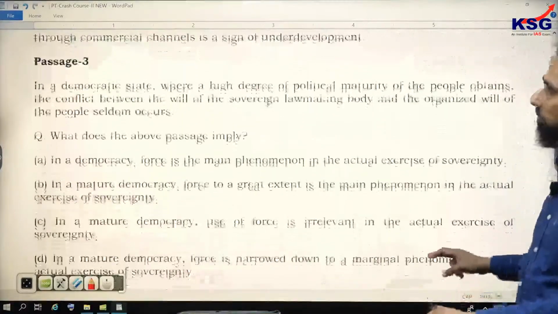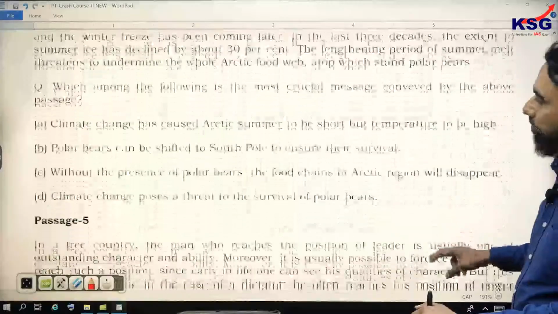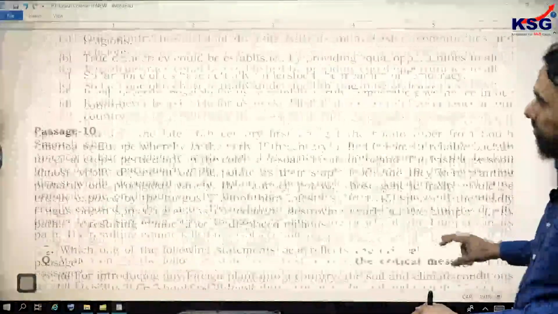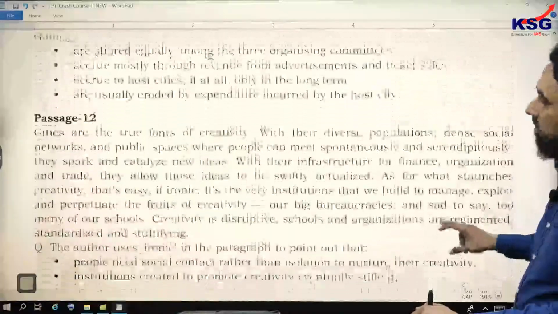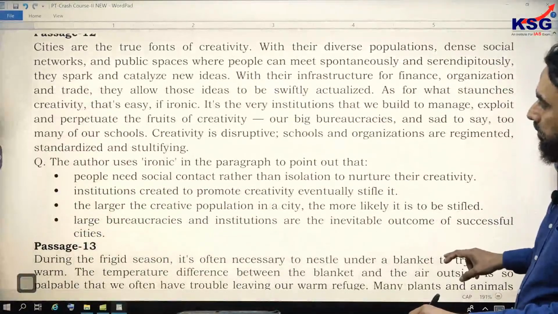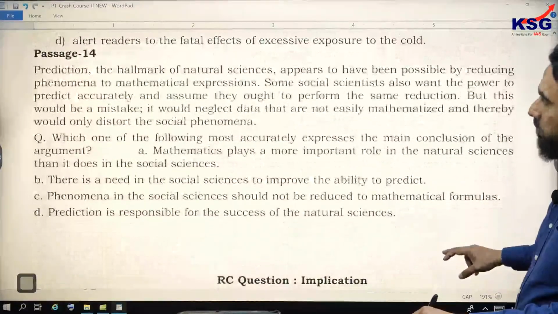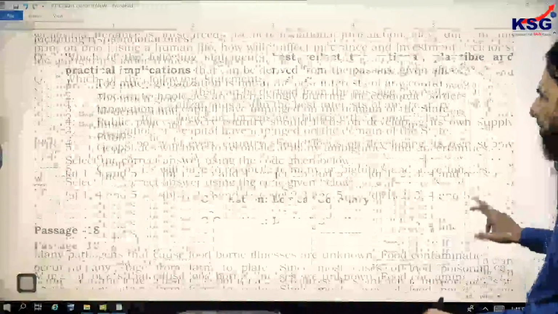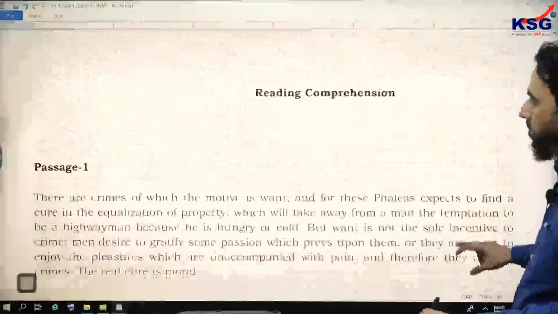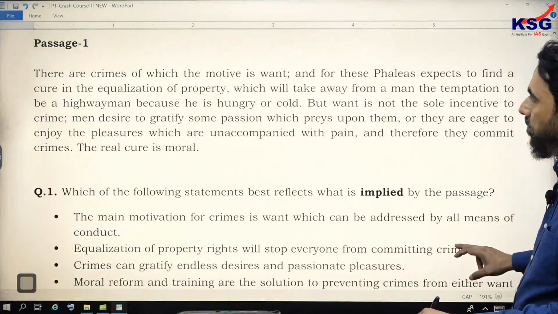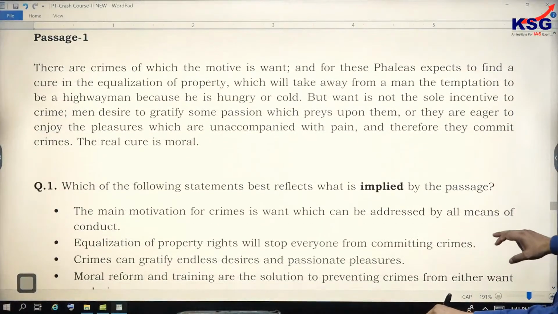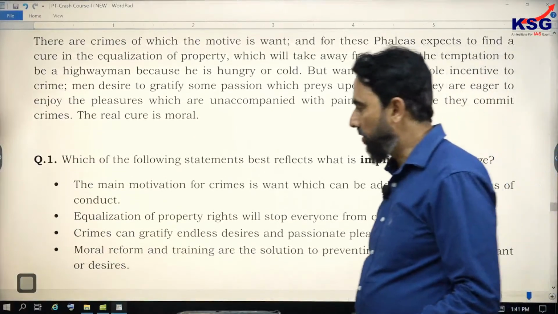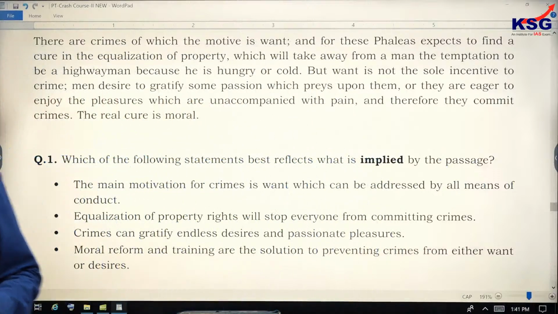Okay, so let me now take you to a couple of non-CSAT passages. Look at this passage. Again, the question is implied idea. I give you a minute to read.